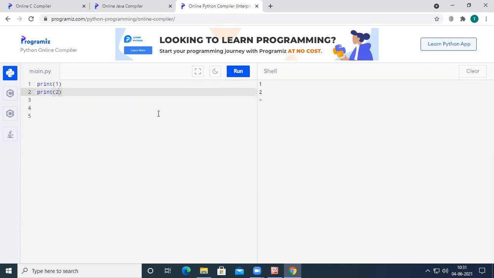If I want to print 10 numbers, I need to write up to 10. If I want to print 100 numbers, I have to write print 1, print 2, print 3 up to print 100. If I want to print 1 lakh numbers, I have to write print 1, 2, 3, and then print 1 lakh. So instead of writing like this,